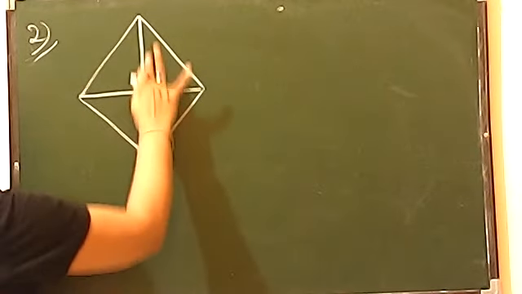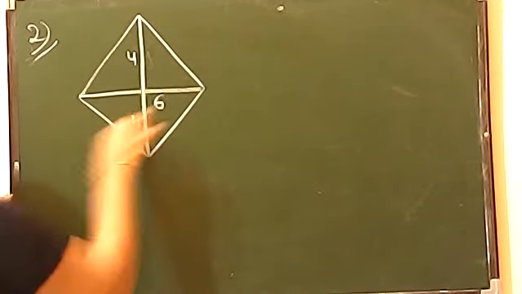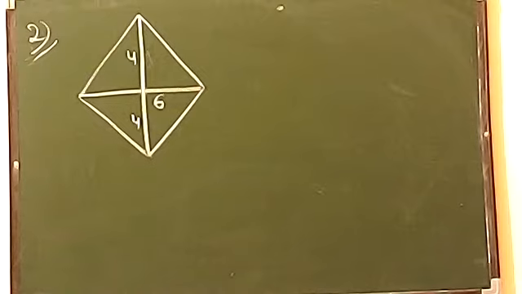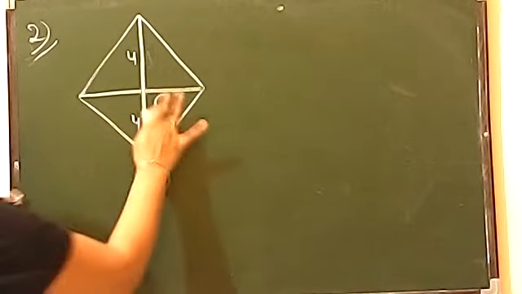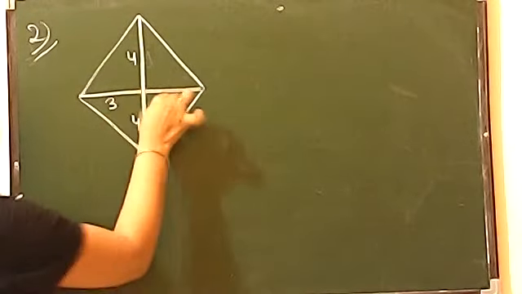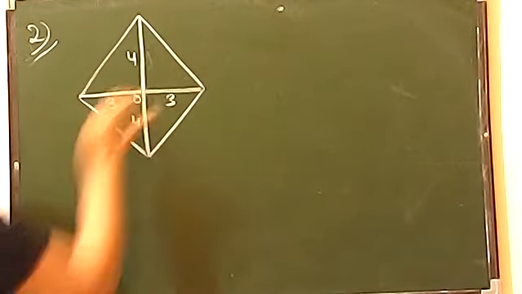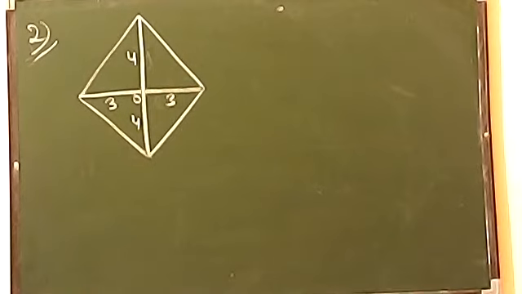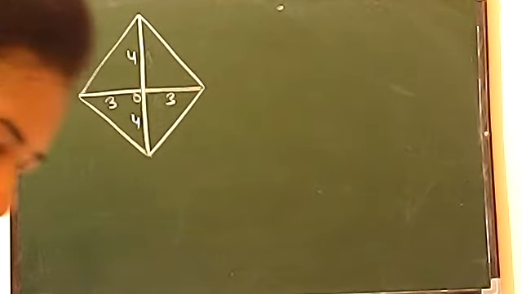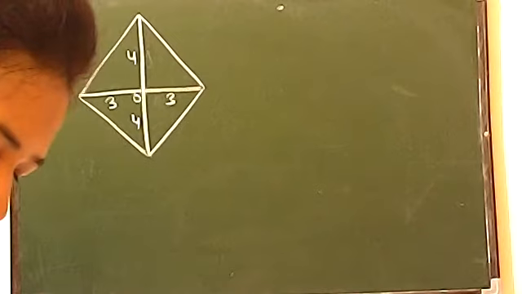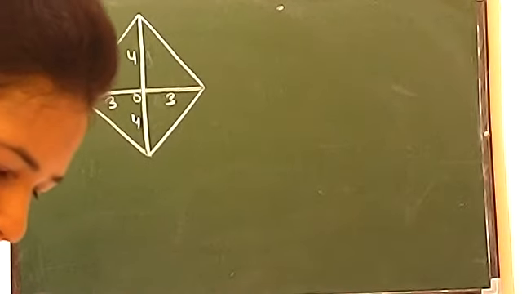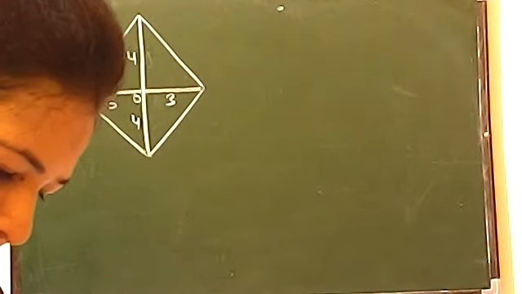If it is 8, it will divide by 4. ठीक है, and if it is 6, it will be now 3. This line is clear to everyone? Please reply yes or no. Yes.